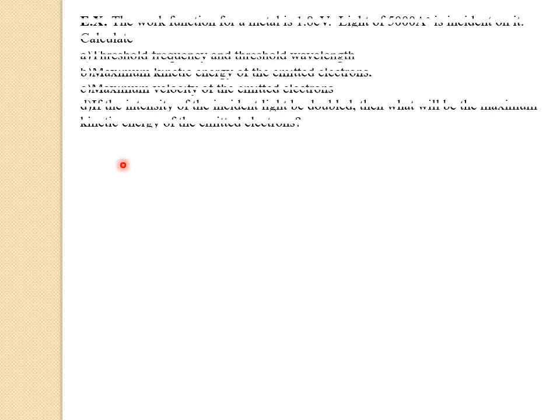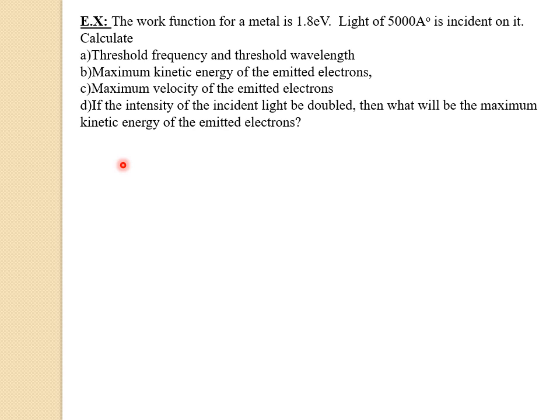Now, let us see the next example. The example is like this. The work function for a metal is 1.8 electron volt. A light of 5000 angstrom is incident on it. So, calculate. There are 4 sub questions.